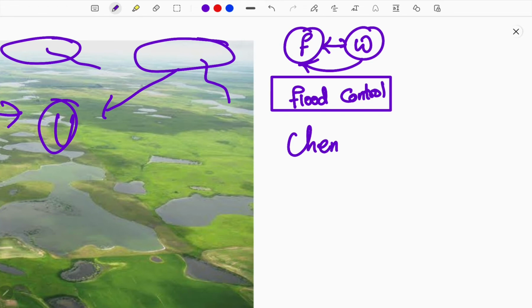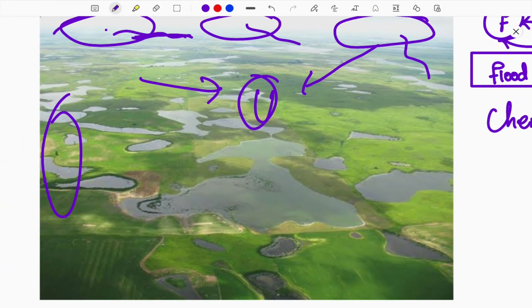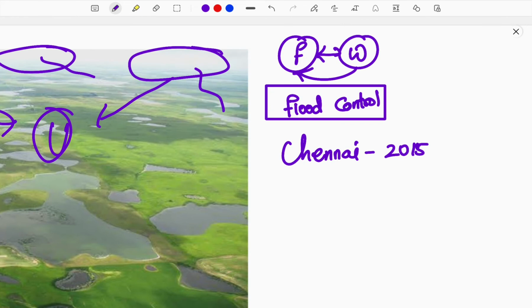In Chennai, you can see during 2015 due to Vardah floods, the same thing happened. For example, you can see recently the Chennai bus terminus in Coimbatore. Once upon a time, historically, it was a lake. Many other lakes too, where lake means it is a wetland. So in a similar way, when old and historical landforms with water storage, which have acted as flood control, have been conquered and converted into so-called infrastructure development and also urbanization, that will lead to more floods. So now floods are directly linked to the wetlands.